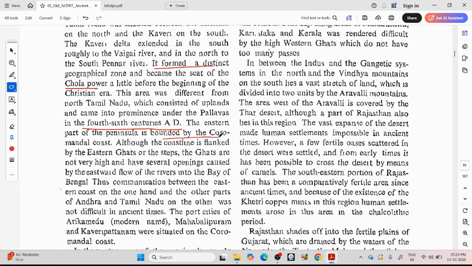The eastern part of the peninsula is bounded by the Coromandel coast. Although the coastline is flanked by the Eastern Ghats or the steppes, the Ghats are not very high and have several openings caused by the eastward flow of the rivers into the Bay of Bengal. Thus, communication between the eastern coast on the one hand and other parts of Andhra and Tamil Nadu on the other was not difficult in ancient times.